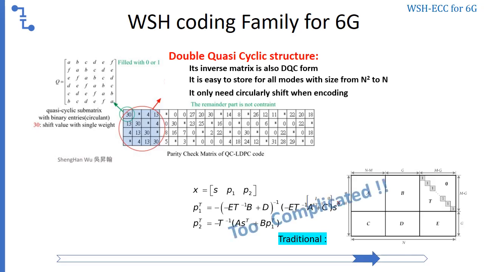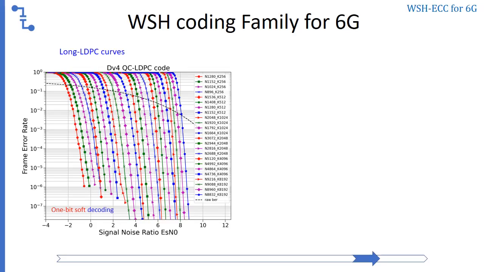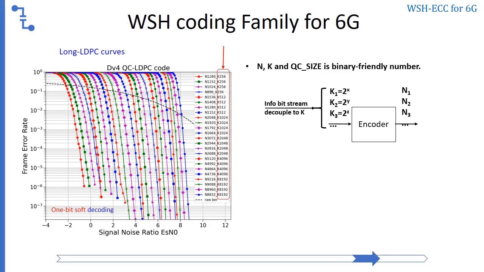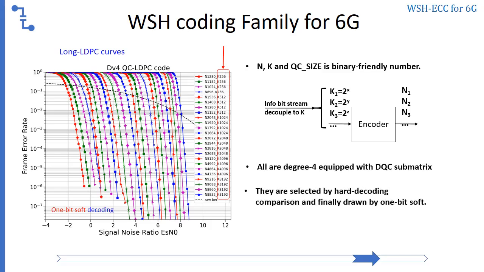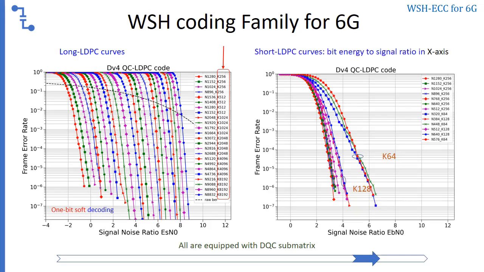Compared with old techniques, the triangular matrix is too complex and not elegant. The length of WSH encoding is selected as a power of 2, which is convenient for the input binary number length. The parity of the WSH-ECC selects a fixed interval to match different power of 2 lengths and to meet the error rate of different input channels, finally forming a beautiful curve group. WSH-ECC is selected under stress tests.